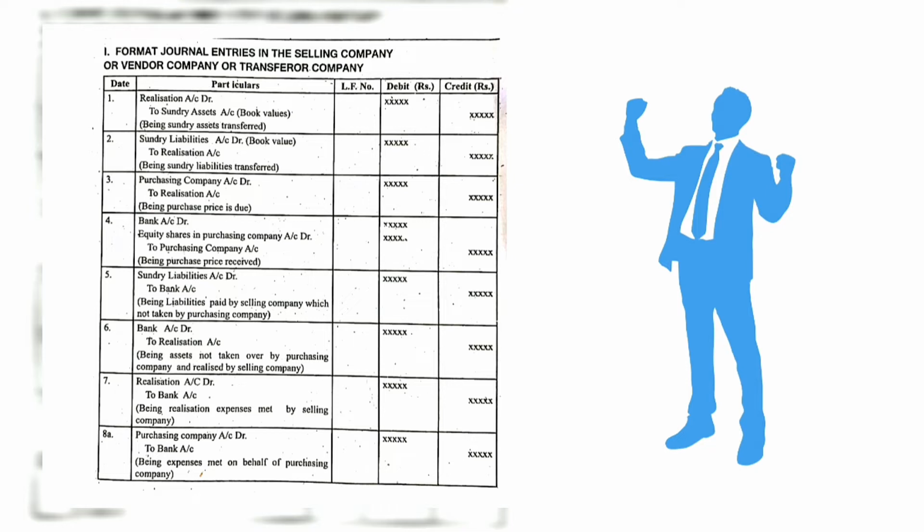Here the 8A entry is purchasing company account debit to bank account. This entry is made when expenses are met on behalf of the purchasing company.